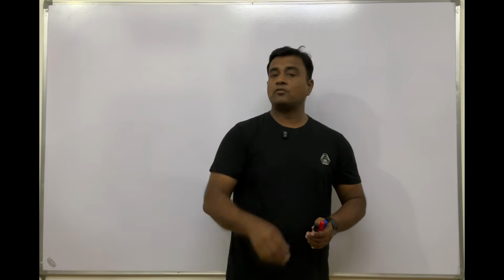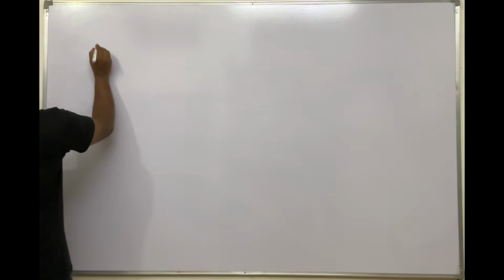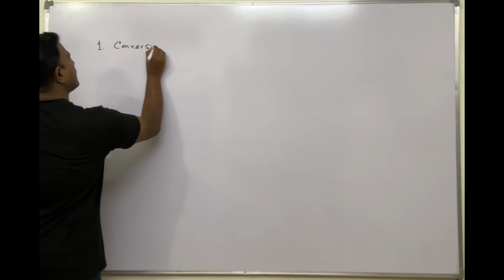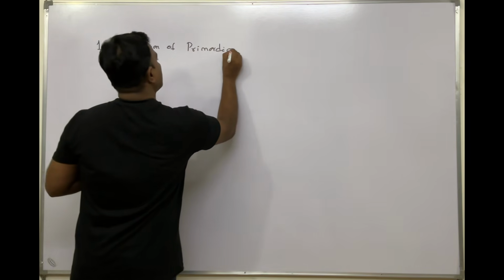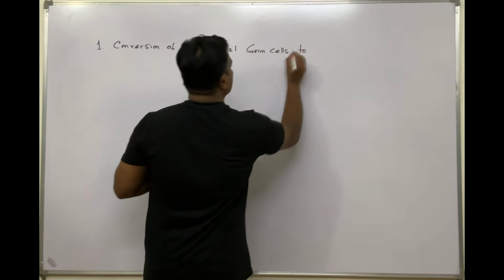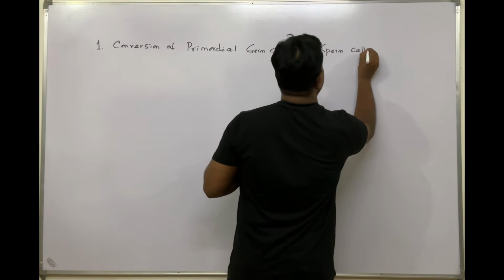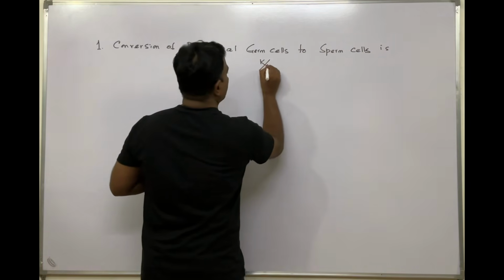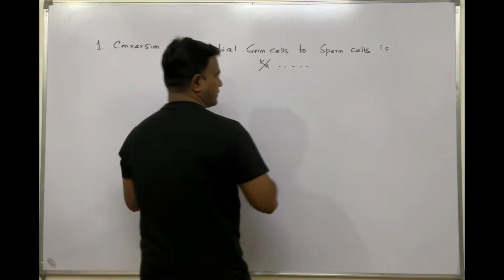Now see the level 1 questions on spermatogenesis. Number 1, the conversion of primordial germ cells to sperm cells is known as... and the answer is spermatogenesis.